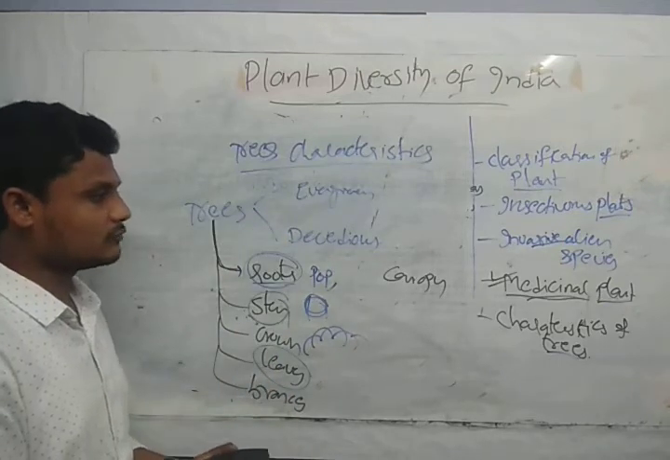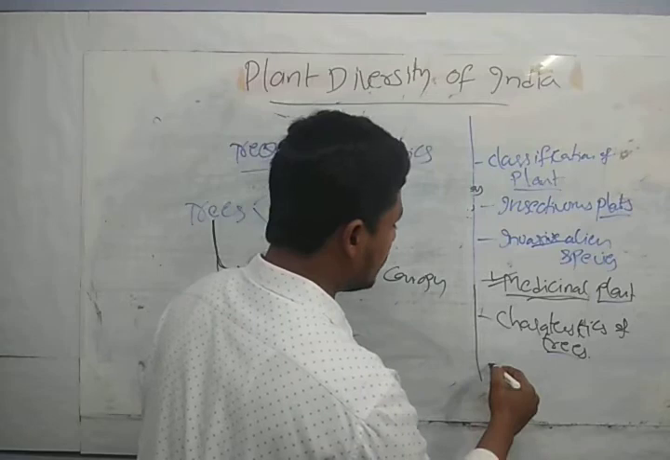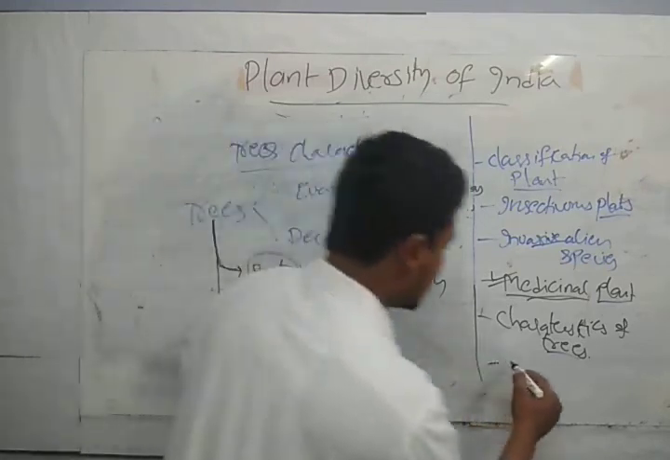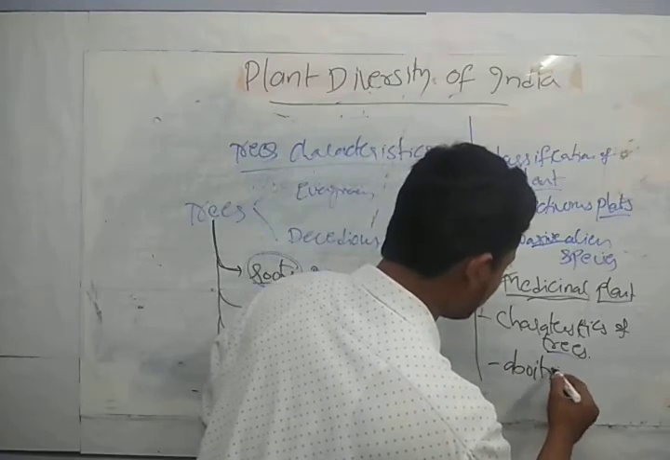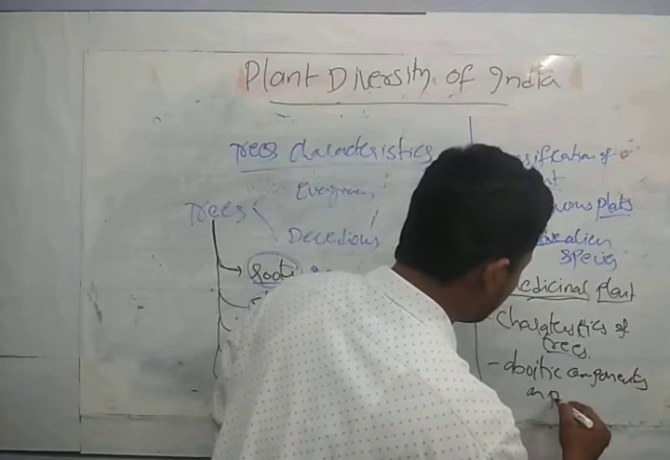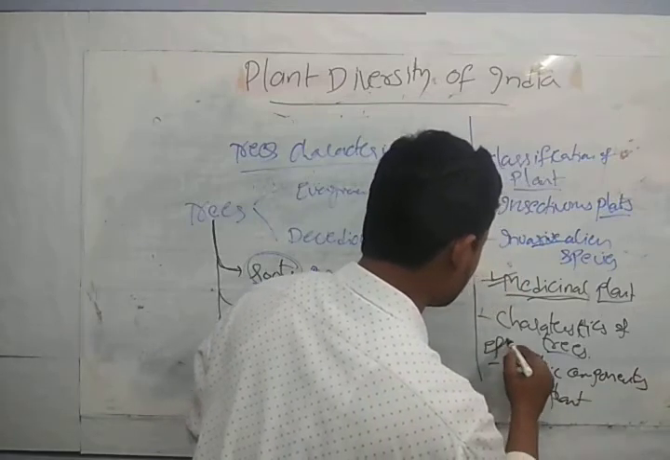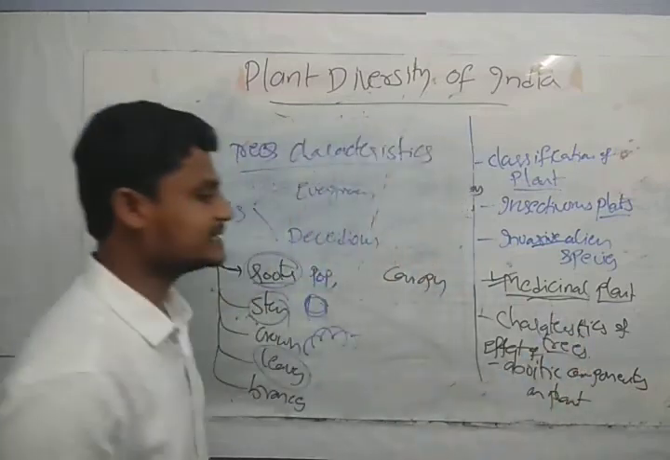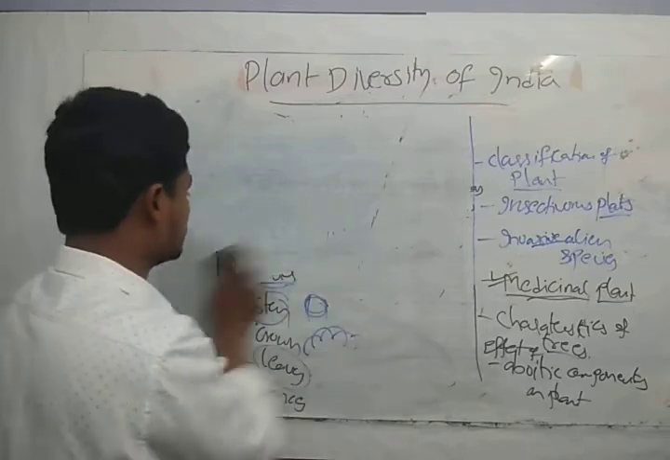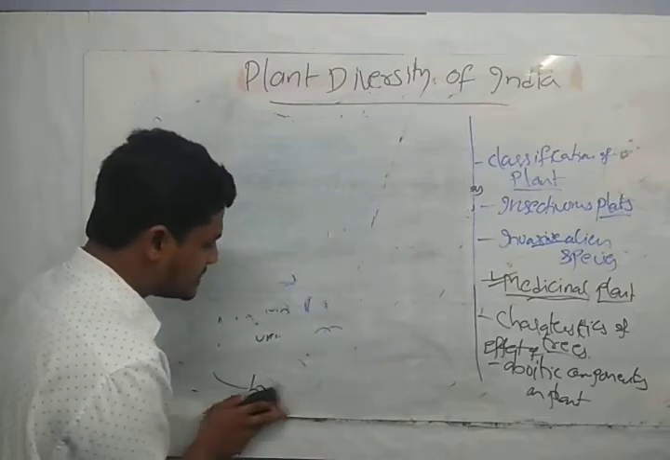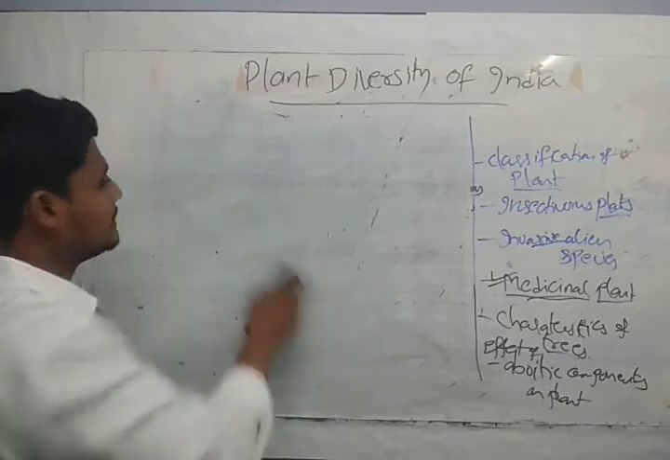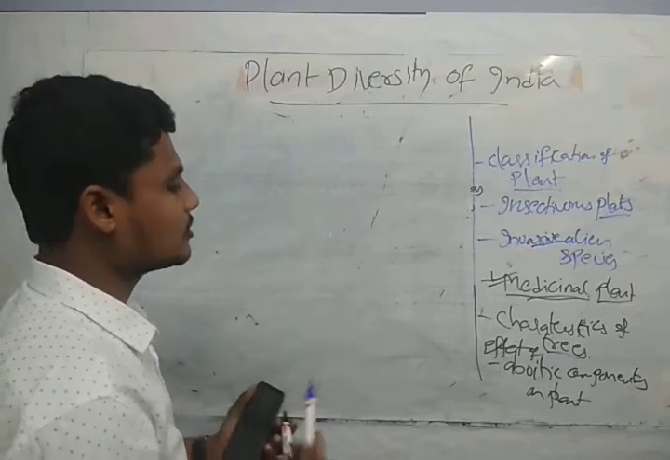I forgot to explain one more topic, that is the abiotic components on plants. The effect of abiotic components on the plants. Okay, what is the effect of abiotic components on the plants? It's a very important topic in this discussion, guys. So what are the abiotic components that we are having? Abiotic components are the ones which do not have life. Those which do not have life are called abiotic components.